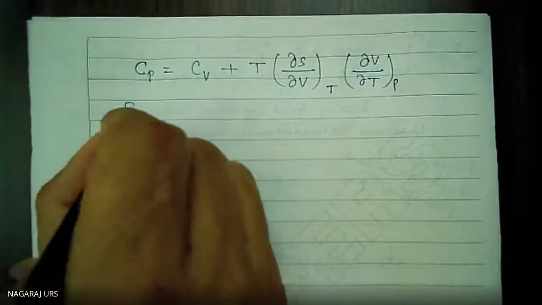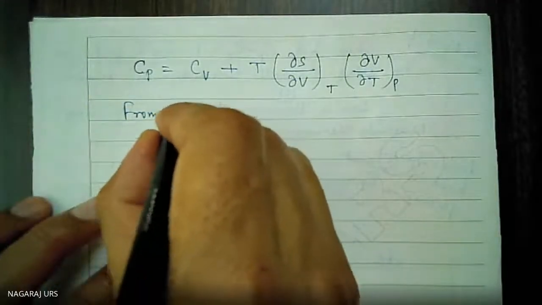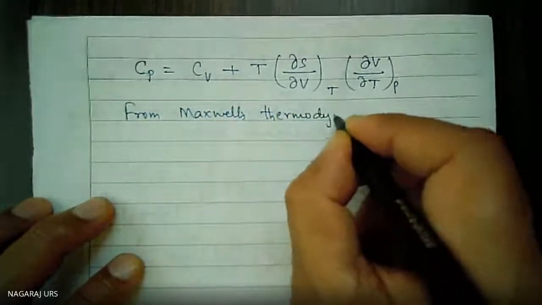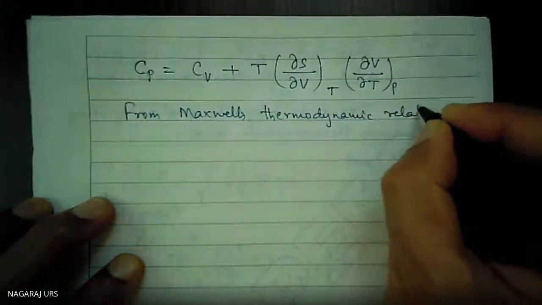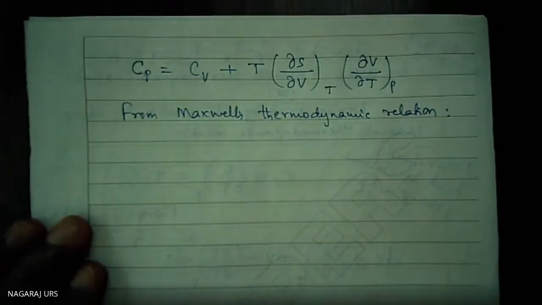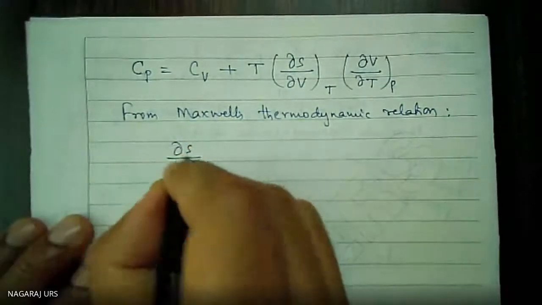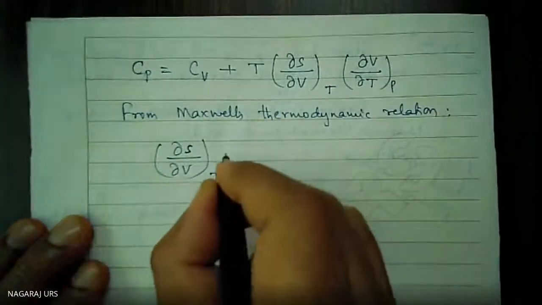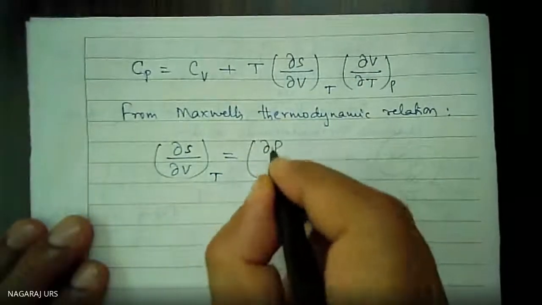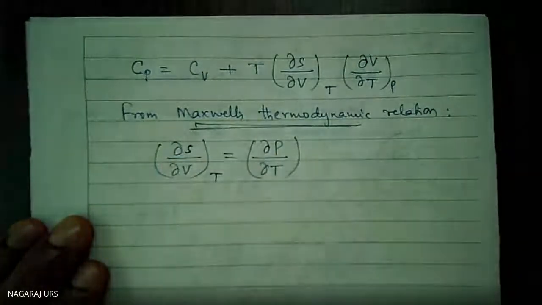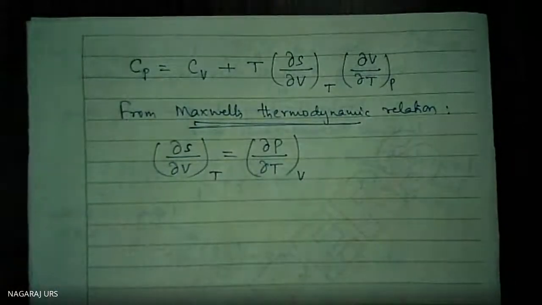Next, from Maxwell's thermodynamic relation, we can write the thermodynamic relation given by Maxwell: del S by del V at constant temperature is equal to del P divided by del T at constant volume.